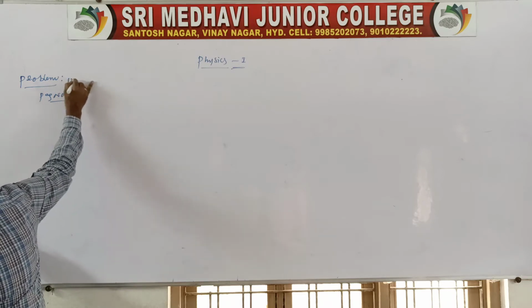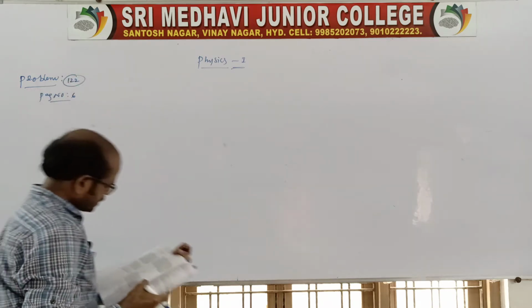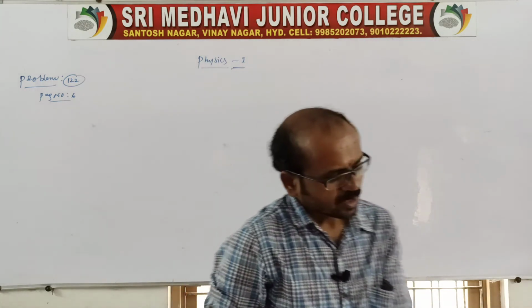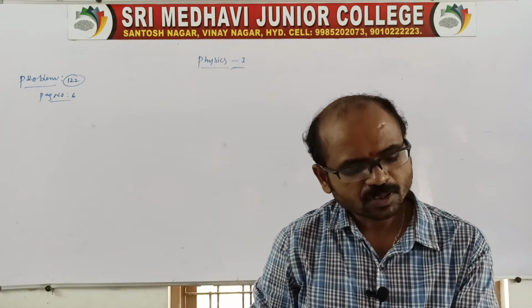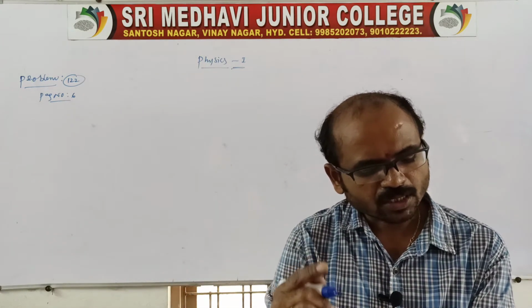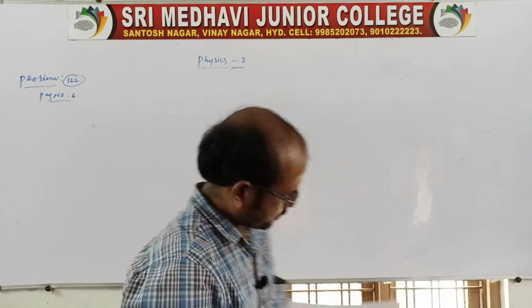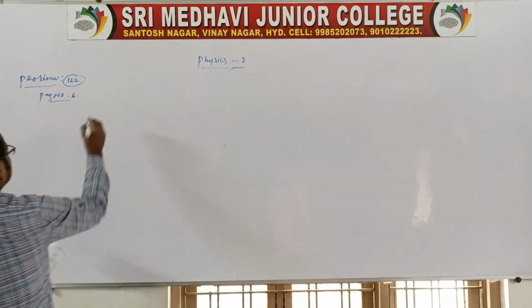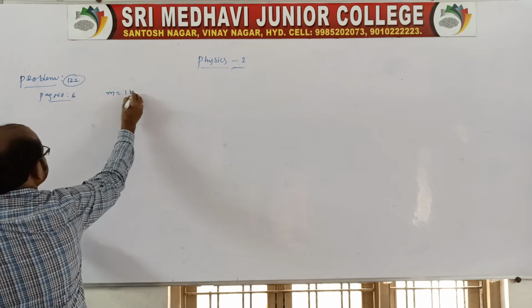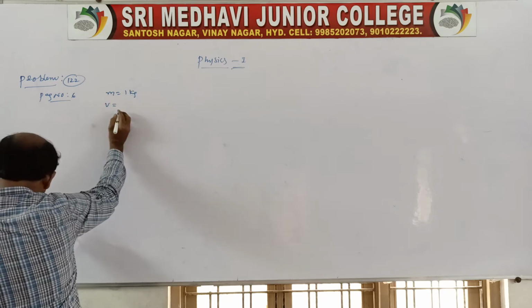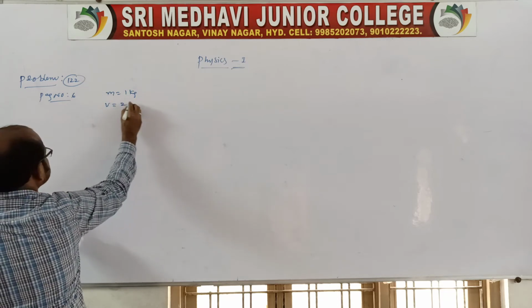Page number 122. So the question I'll read. A block of mass 1 kg is moving on the horizontal surface with a speed. How much speed? A block of mass 1 kg is moving with a speed of 2 meters per second.